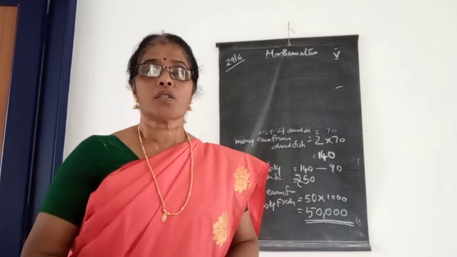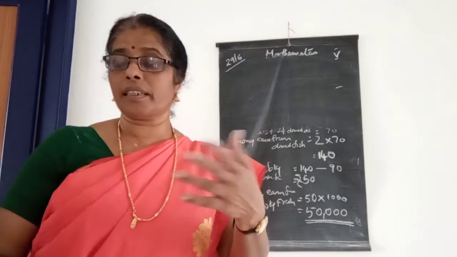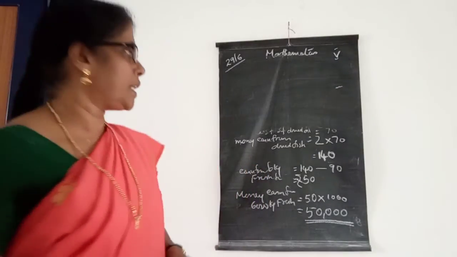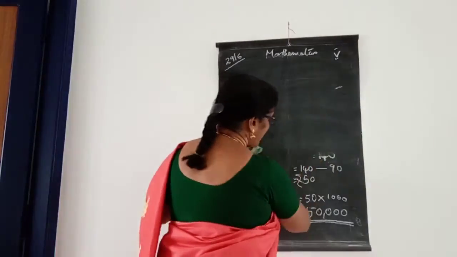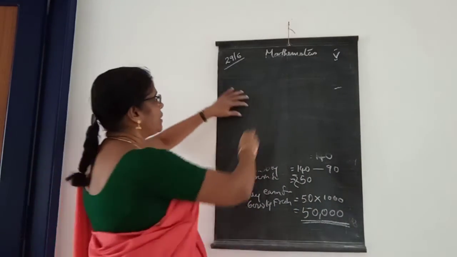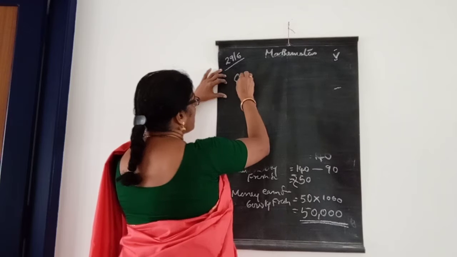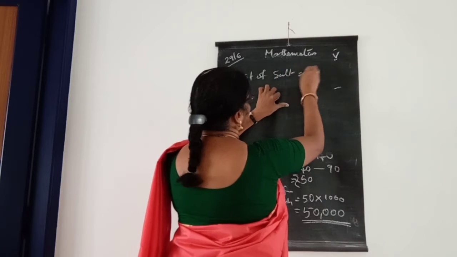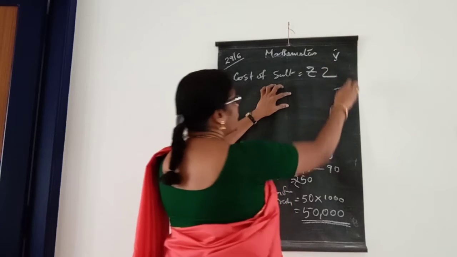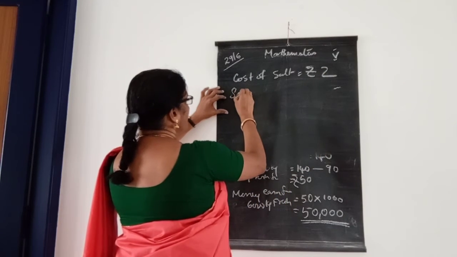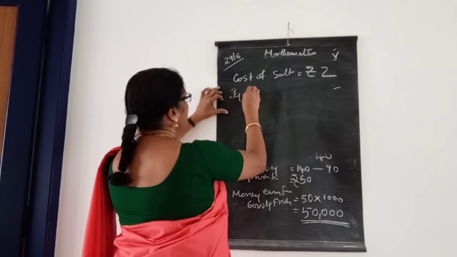And what is the price of that salt, children? 2 per kg, that is 2 rupees per kg, isn't it? Then look here, they already made the profit 50,000, okay? And they needed salt also. The cost of salt is rupees 2, and the kilogram of salt needed.